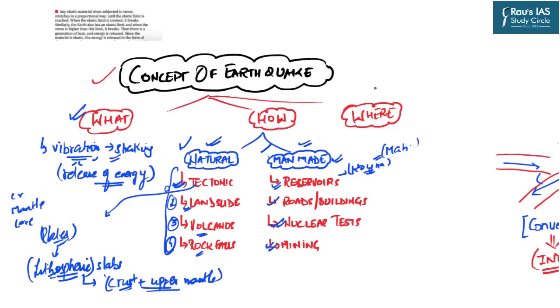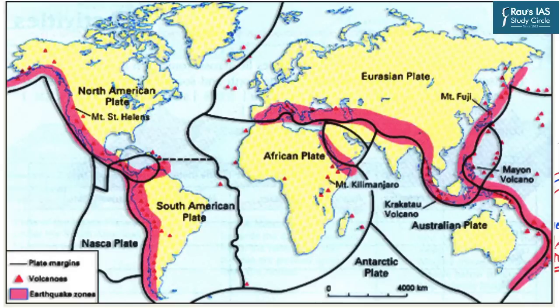Now, if we have to do the spatial analysis of the earthquake, that means we need to identify the global distribution of the earthquake. That is the where part. Which are those most vulnerable areas where the earthquake magnitude and intensity is felt the highest? So if you can see in this map, there are primarily three areas.